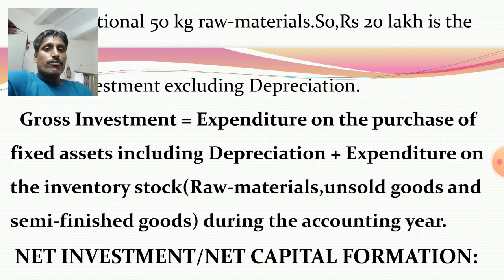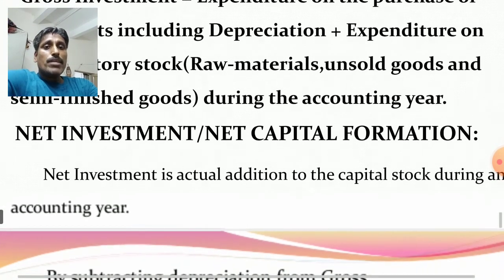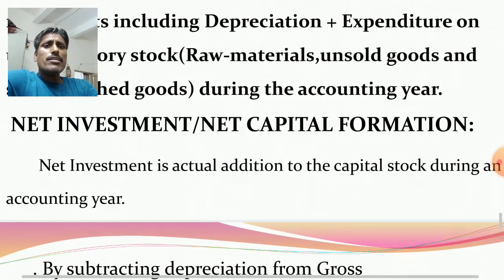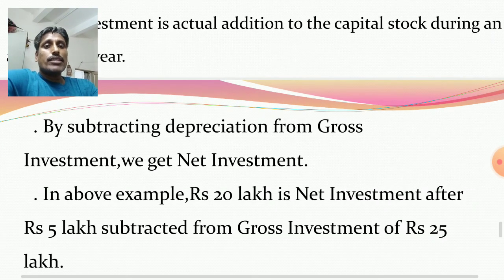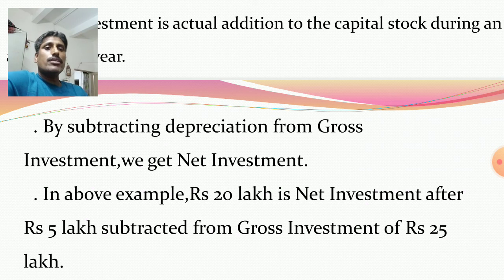Clear? Then net investment. Net investment is also called net capital formation. Net investment is the actual addition to the capital stock during an accounting year. It means depreciation must be subtracted from gross investment. When depreciation is subtracted from gross investment, then it is net investment. And net investment is the actual addition to the capital stock during an accounting year.